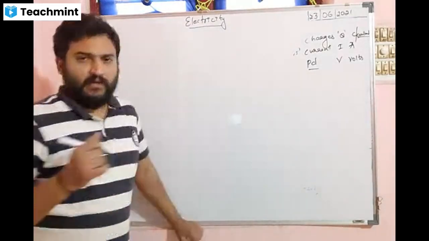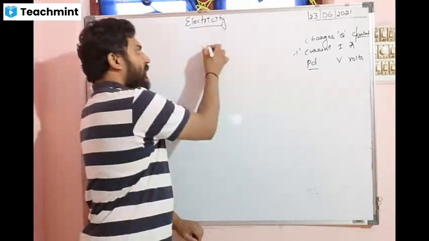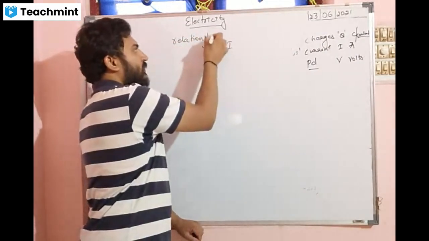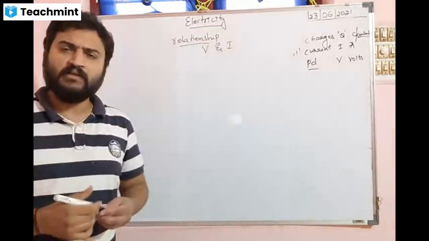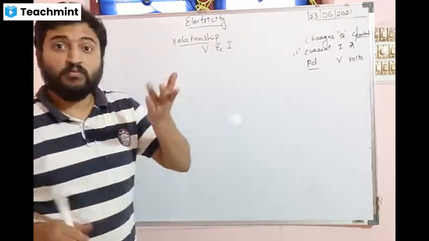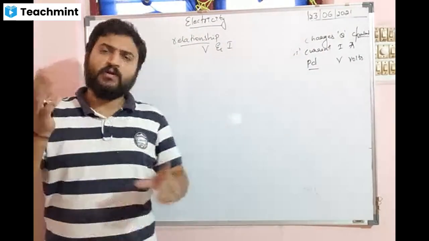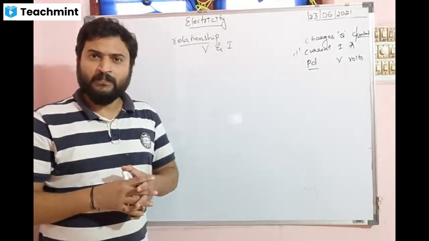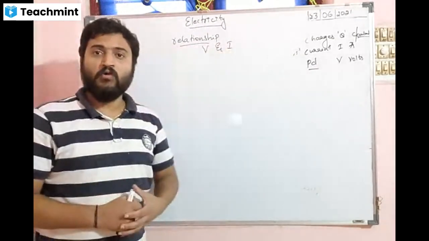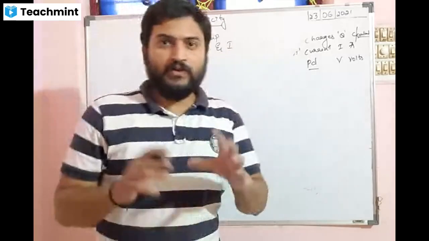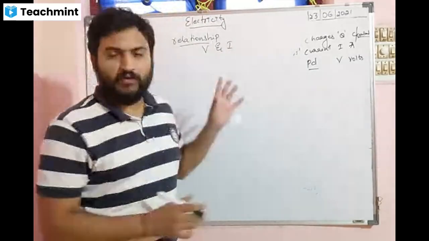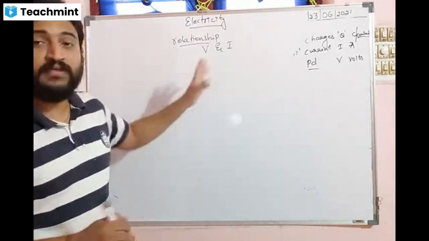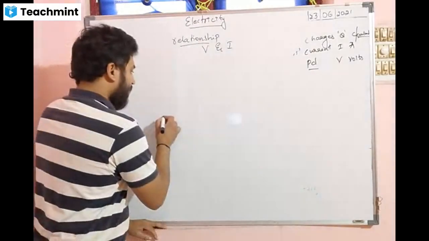Now there must be a relationship between this V and I. What is the relationship between V and I? What do you mean by relationship? What happens if I increase potential difference? What happens to the current? If I increase current, what happens to the potential difference? So these two have a relationship. Whether they are good friends or bad friends, we can know very soon, because one scientist made an experiment with these two. He did a very simple activity.